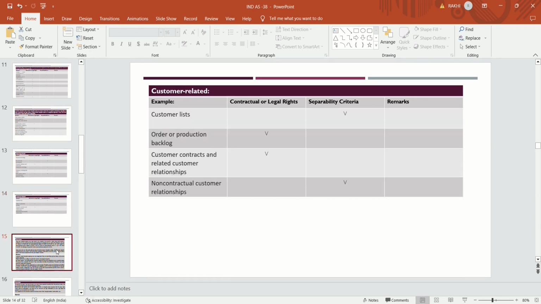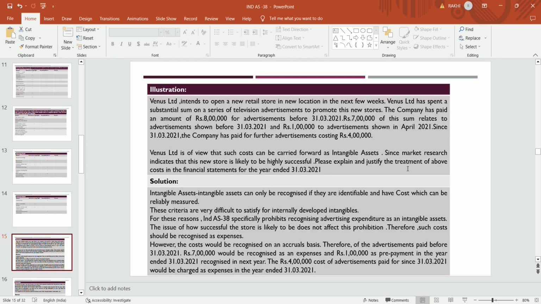And then this is to be explained with the help of an example. Suppose Venus Limited intends to open a new retail store in a new location in the next few weeks. Venus Limited has spent a substantial sum on a series of television advertisements to promote this new store.